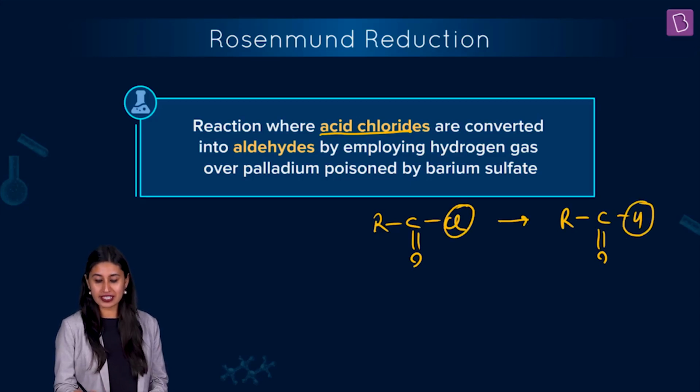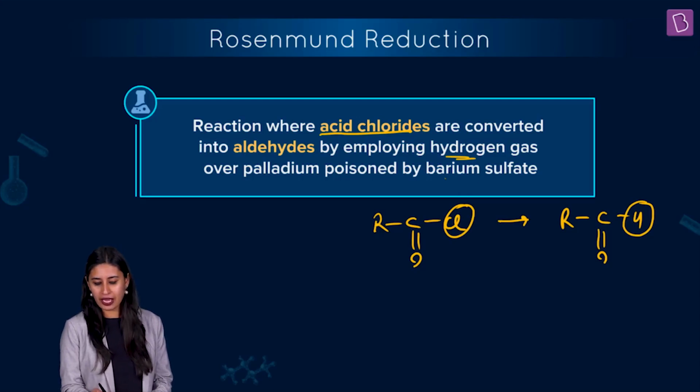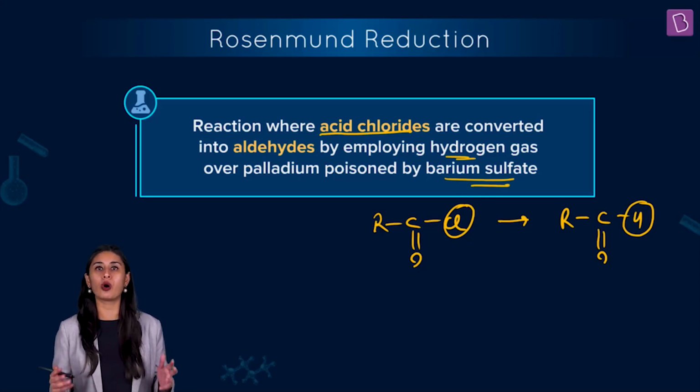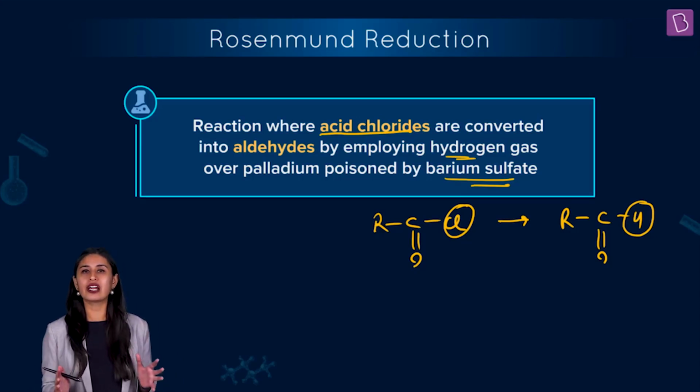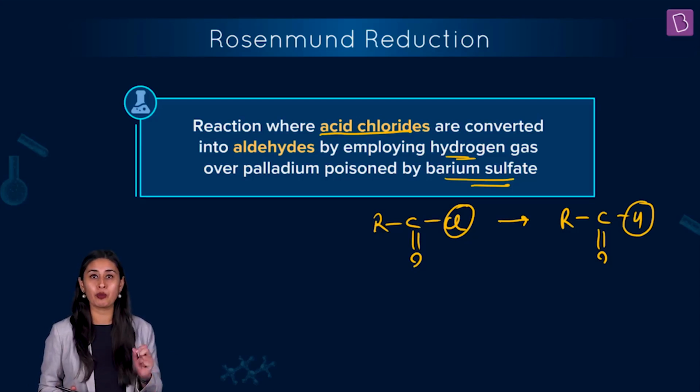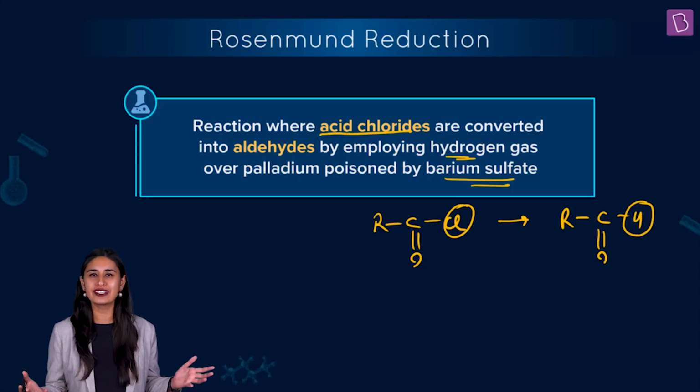So you can see what's basically happening, by employing hydrogen over palladium, poisoned by barium sulfate. You know what hydrogen over palladium is capable of doing? It's capable of doing the hydrogenation, right? But we do not want full reduction to happen. What we want is partial reduction. So we do not want alcohol as our product, we want aldehyde as our product, so better to add a poison. The poison that we are adding here is barium sulfate. What does barium sulfate do? It simply deactivates the activity of the catalyst.